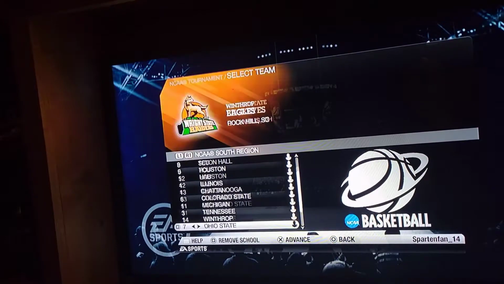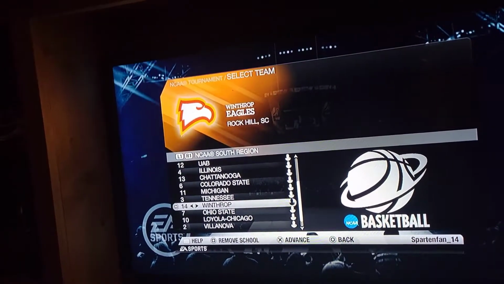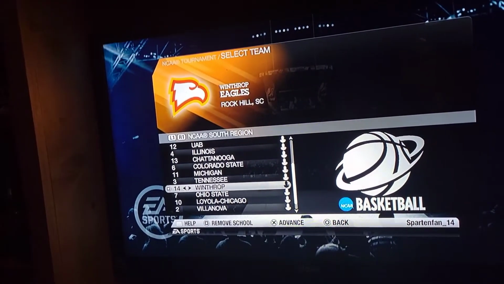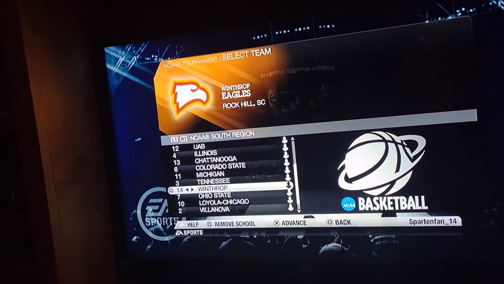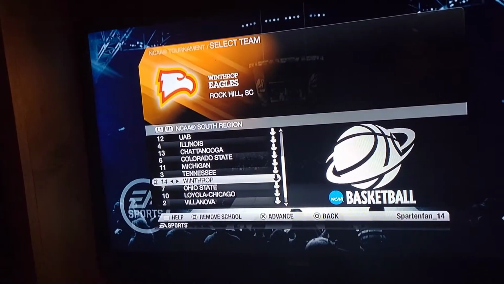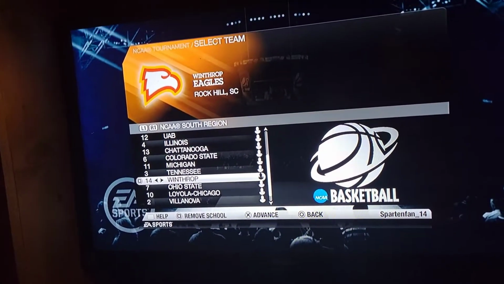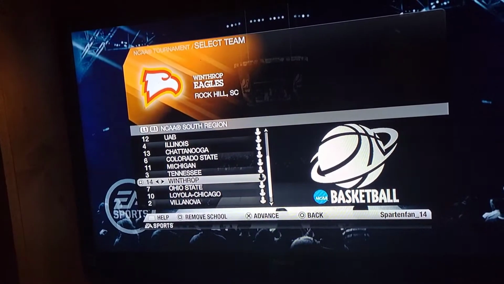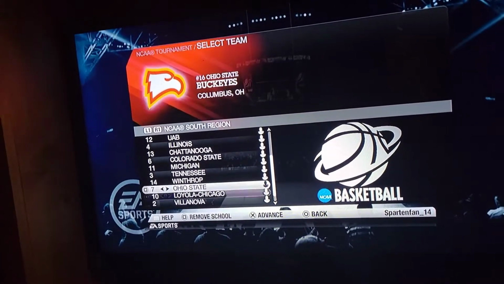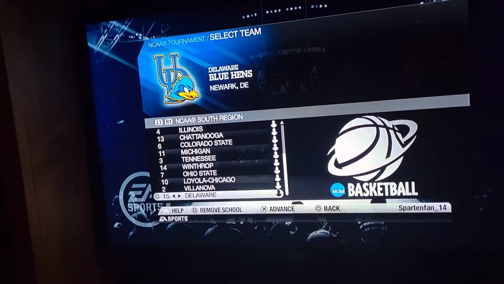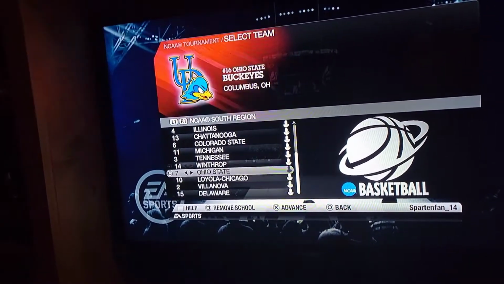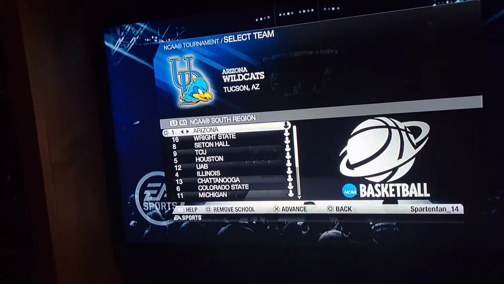Also, before I go into this tournament, I just want to point out that Winthrop is the Big South bid, because Longwood, unfortunately, had to withdraw because of COVID. So Winthrop is taking their place. In actuality, they're not in the game, but we're just going to pretend like they had to withdraw because of COVID. So Winthrop has decided to take their place to face Tennessee. And this should be a very interesting sequence of events. I have all the teams on user so we can do each game individually, just to see who could come out on top. This should be very interesting.